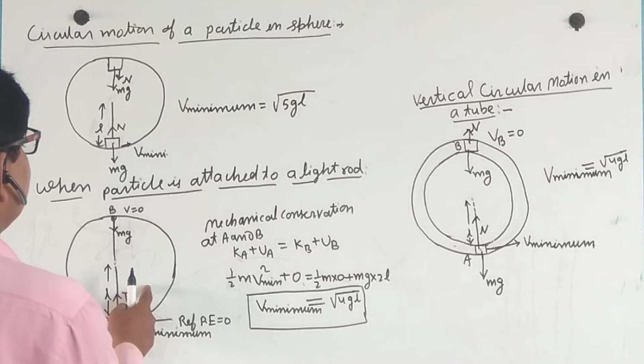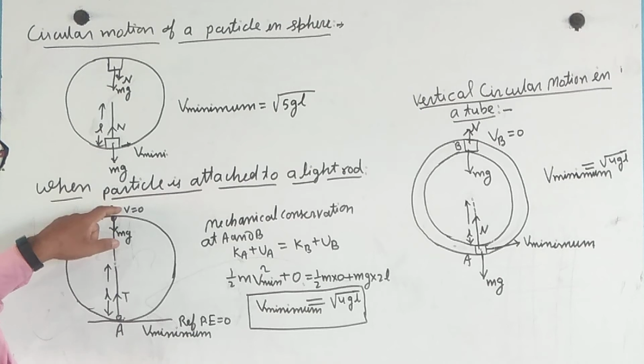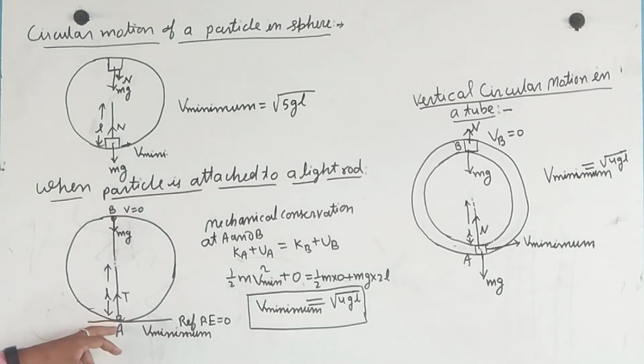In this case, the velocity at the top is 0, and we take the reference point potential energy equal to 0.